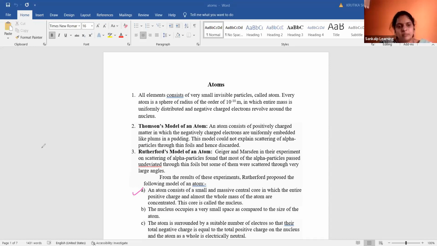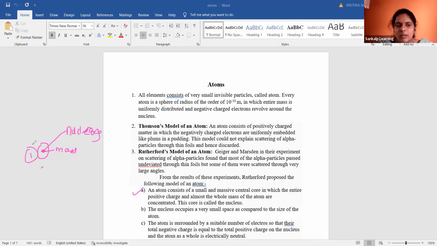This has very large mass, and the whole mass of the body is concentrated here. What will Rutherford call this center part? Nucleus. He will call this center part the nucleus. Okay, so this is the first conclusion.